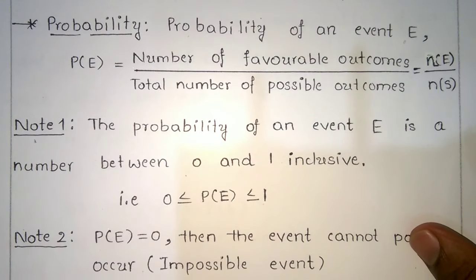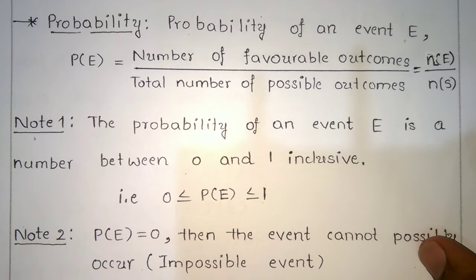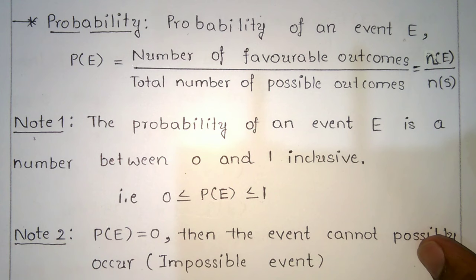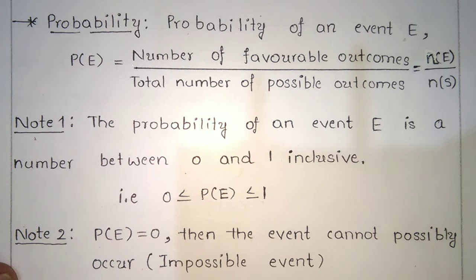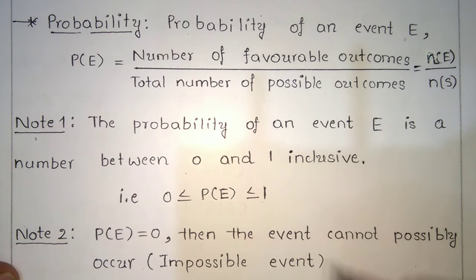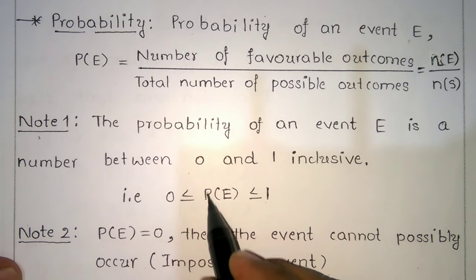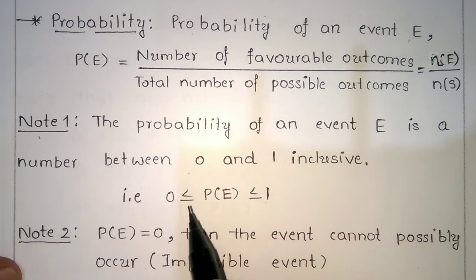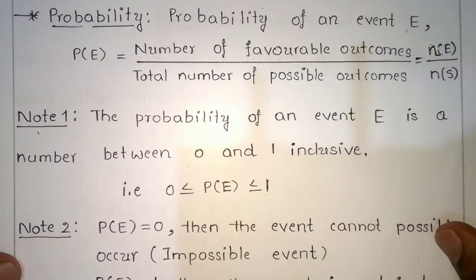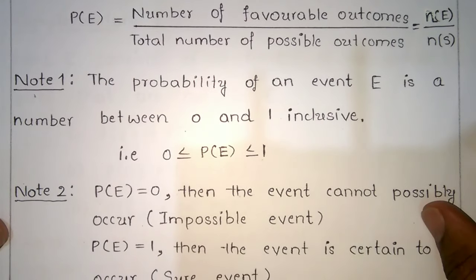Note 1: the probability of an event E is a number between 0 and 1 inclusive. The probability always lies between 0 and 1, so it is always a proper fraction, that is, 0 less than or equal to P of E less than or equal to 1.